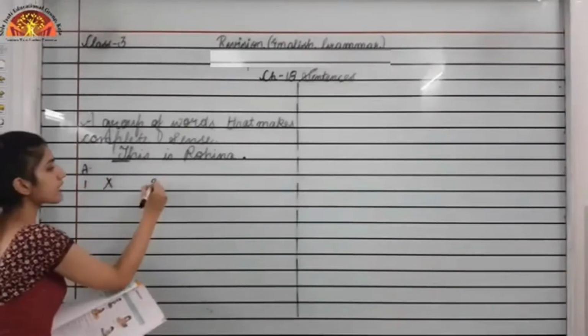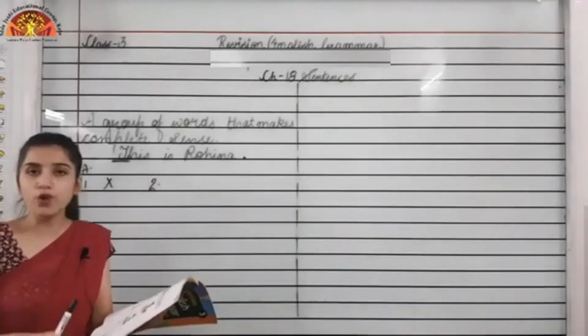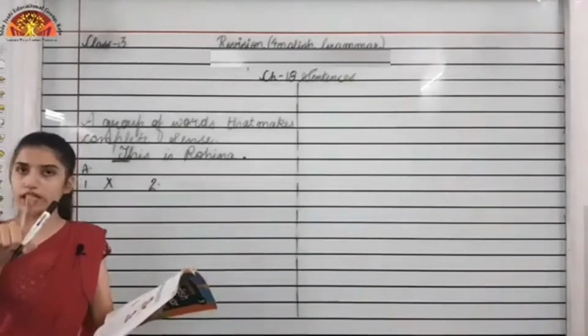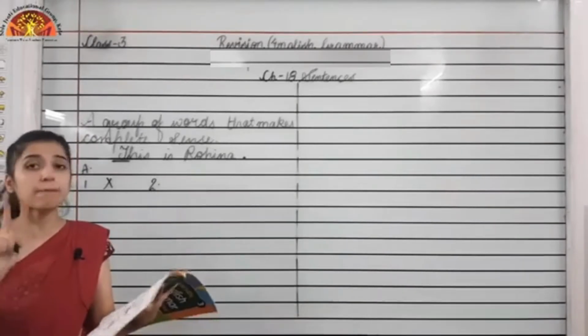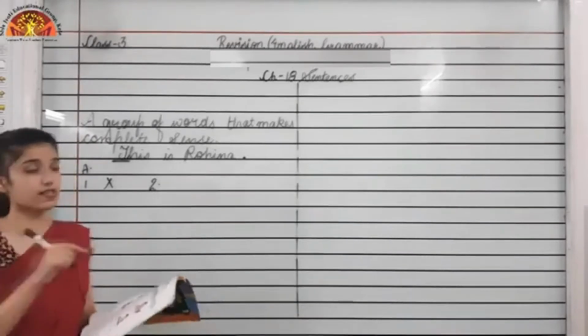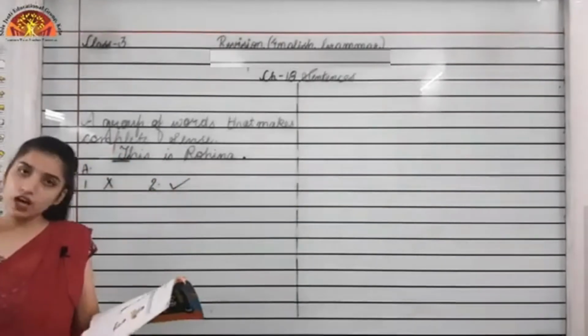Now in the second one, what will you do? Shahina likes football. Shahina is beginning with a capital letter and ending with a full stop, right? And it's making a complete sense. That is why it is a sentence. So you have to put a tick in the box which is given on the right.